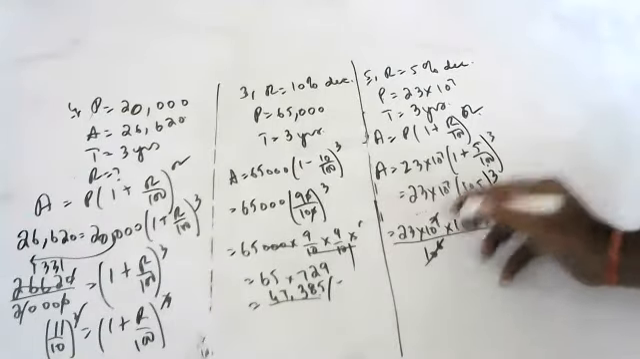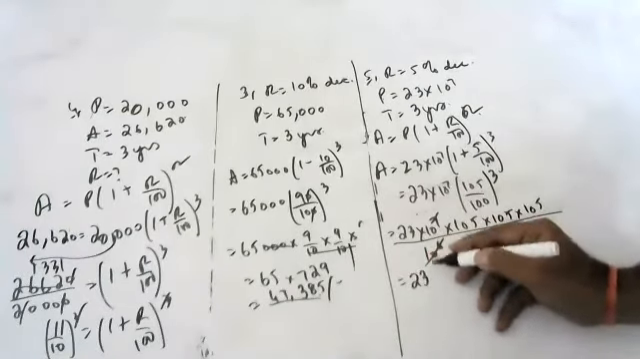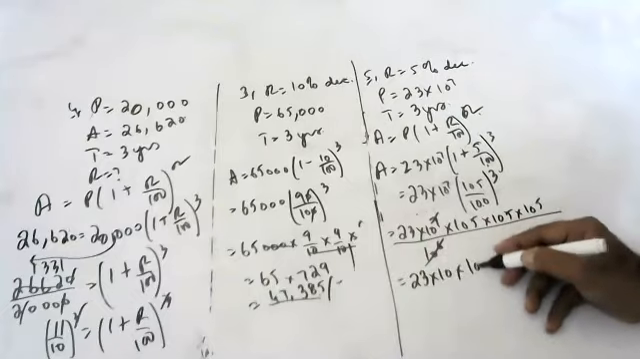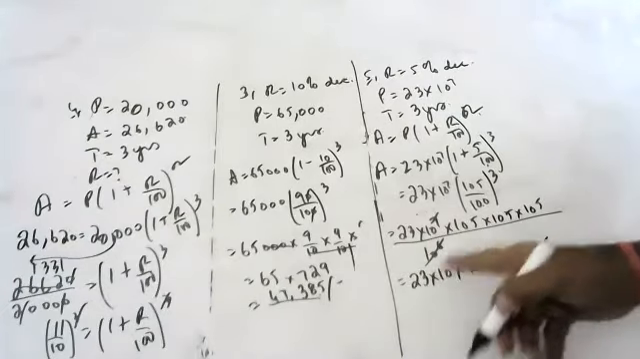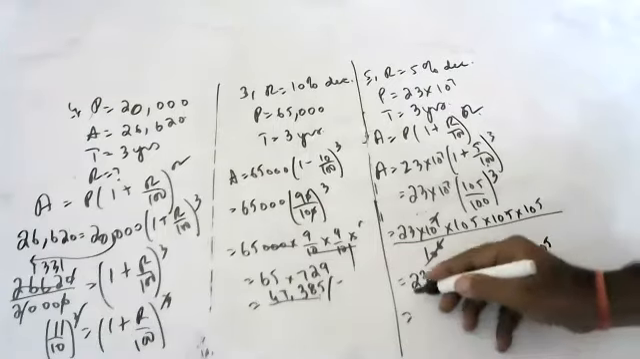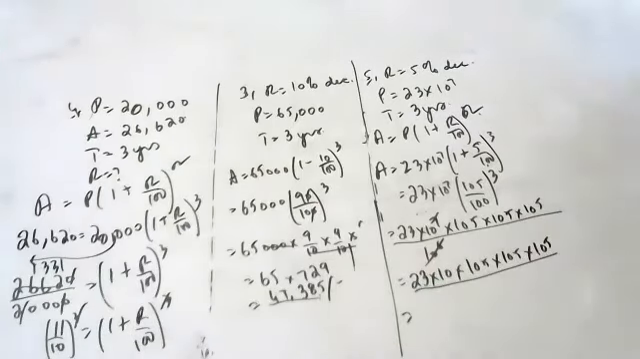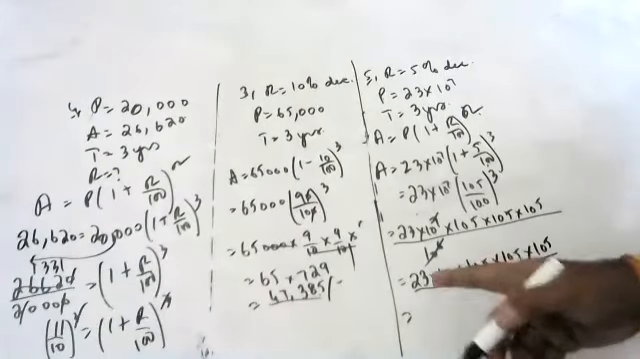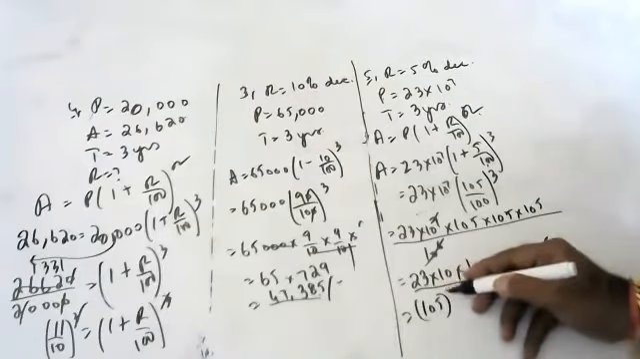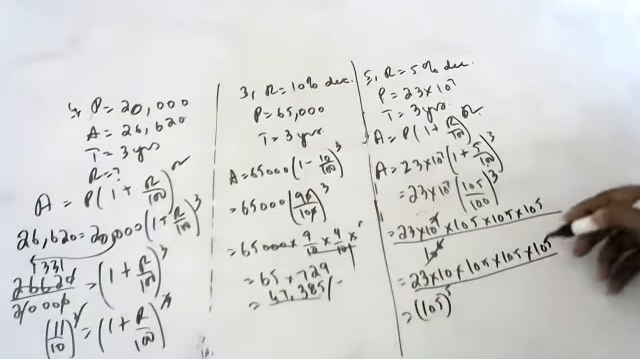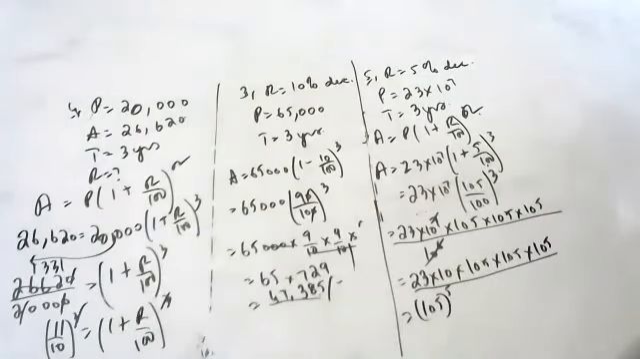We are left with 10. So 23 into 10 into 105 into 105 into 105, that is 230 into 105 into 105 into 105. Can anyone help me how much will be this answer? Actually 230 and 105 to the power of 5, it comes to 105 to the power of 5.